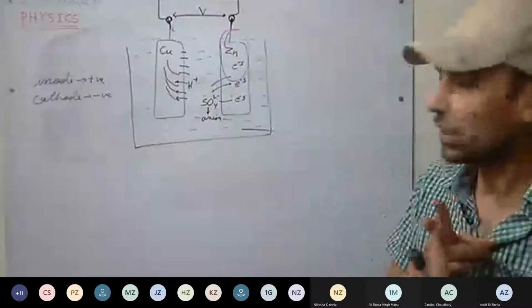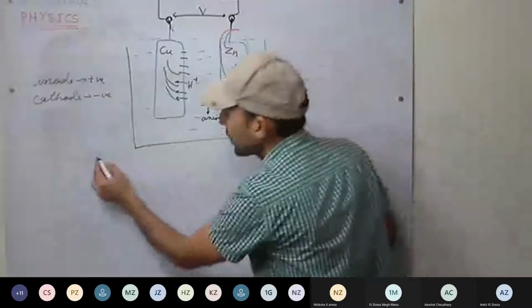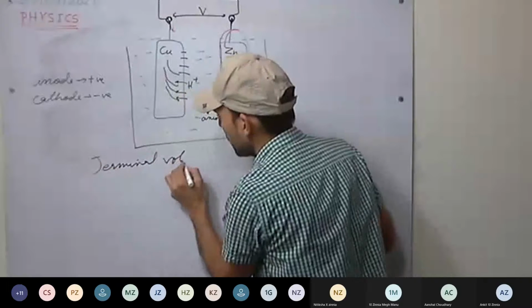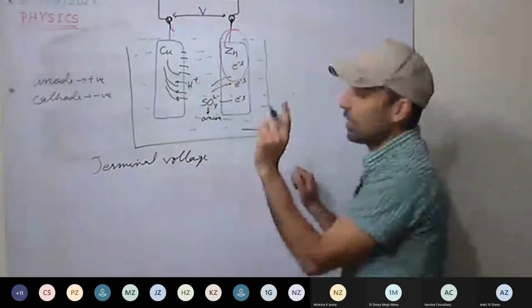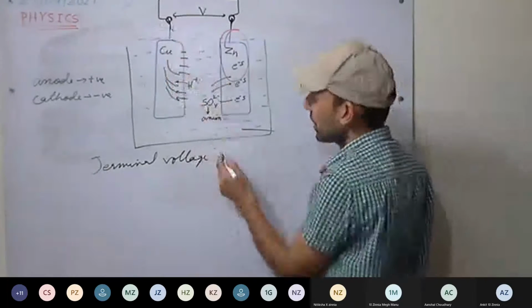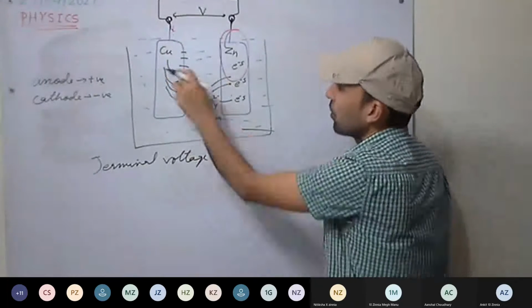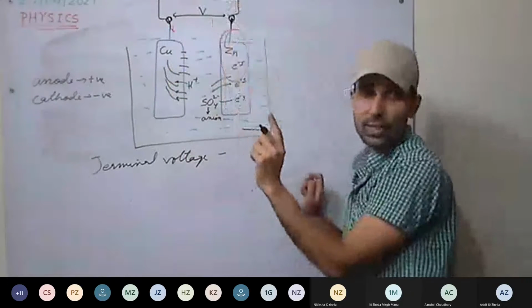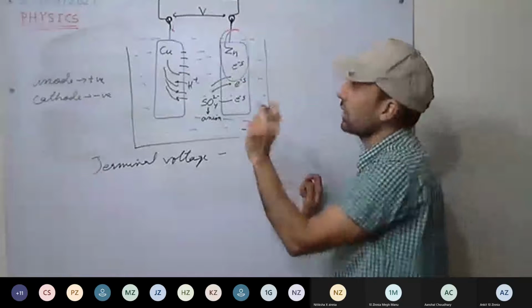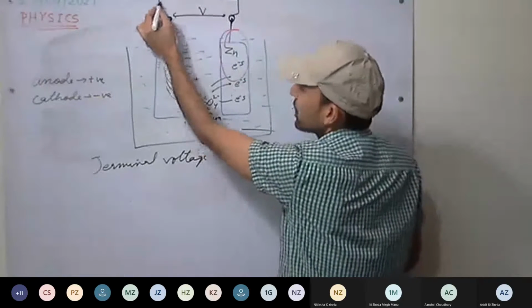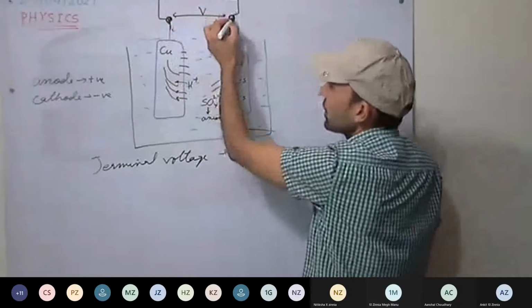Now see the second definition of terminal voltage. It is the work done per unit positive charge in transferring it in the external circuit only. That is, from this terminal we move a positive charge to the other terminal.